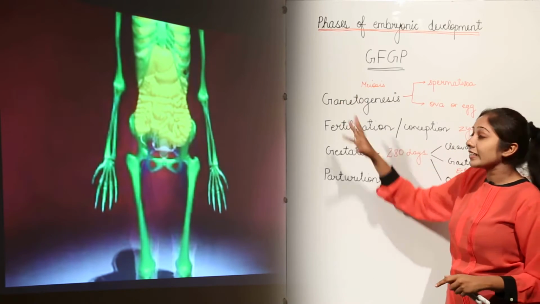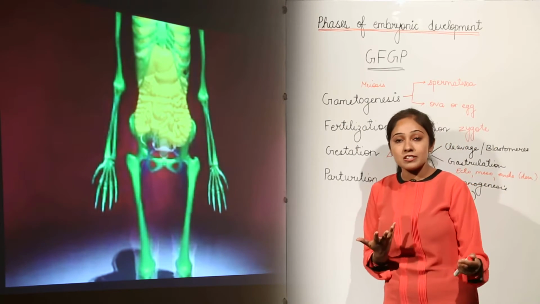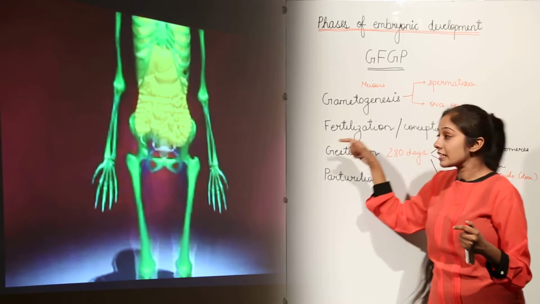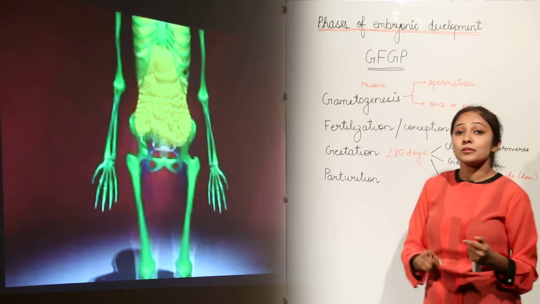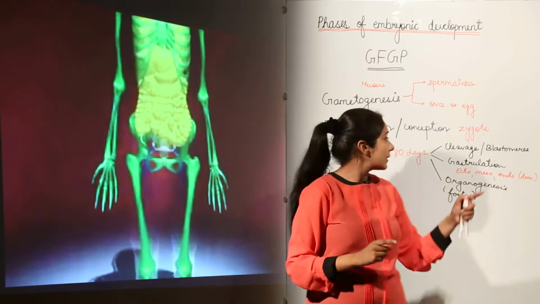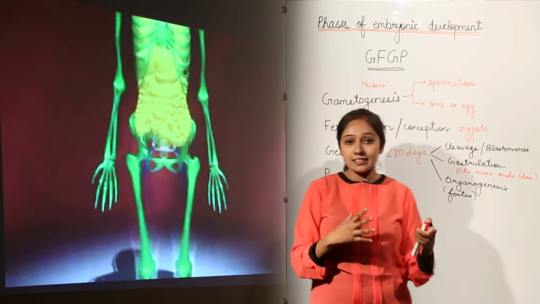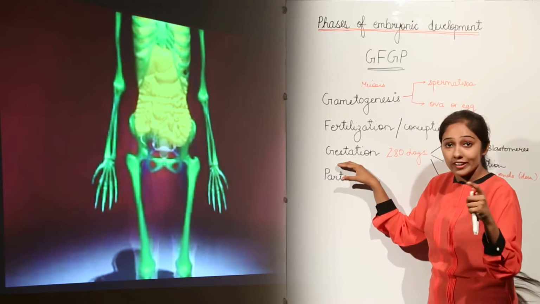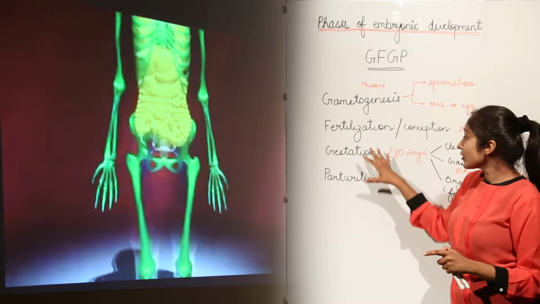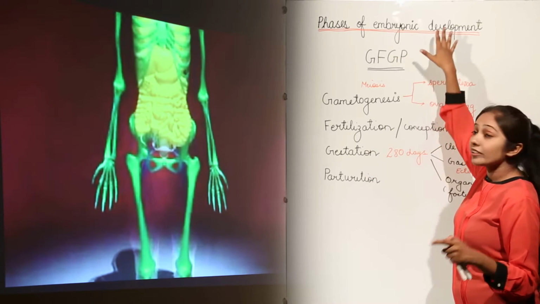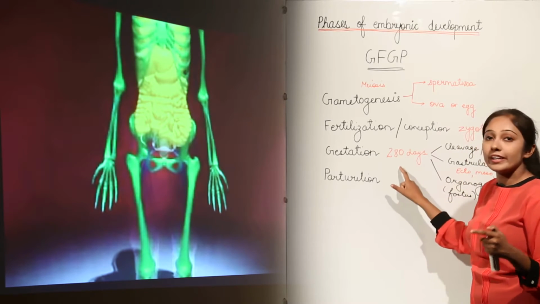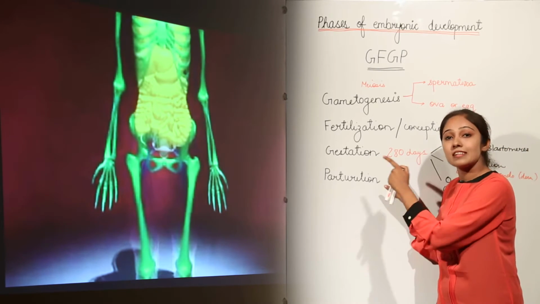Then after this, when gametes are formed, what happens? These two are going to fuse and fertilization or conception is going to occur to form the first cell of your body, that is zygote. Next, after this, we have the third phase, that is gestation. This is the longest period. In human beings, this period lasts for approximately 280 days, which means 9 months.